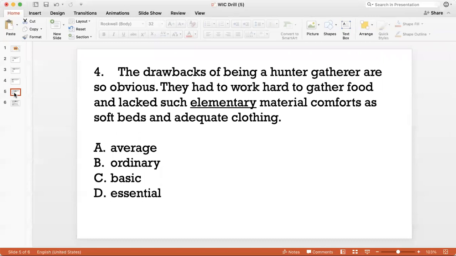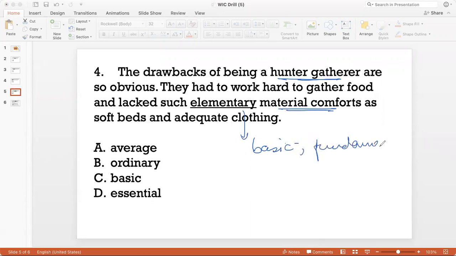Question 4. The drawbacks of being a hunter-gatherer are so obvious. They had to work hard to gather food and lacked such elementary material comforts as soft beds and adequate clothing. So here we are talking about the disadvantages, the drawbacks of being a hunter-gatherer. They had to work really hard to gather food, and they lacked such elementary, such basic material comforts, right? Such fundamental material comforts as soft beds and adequate clothing.